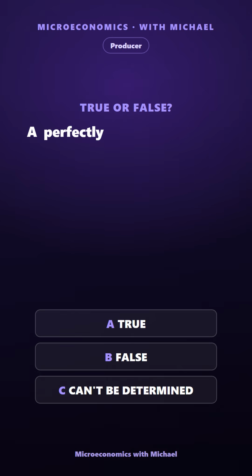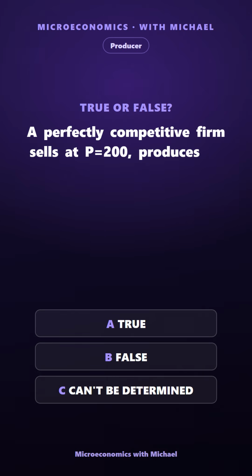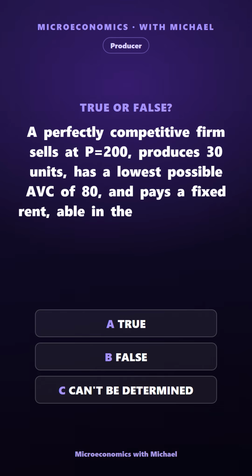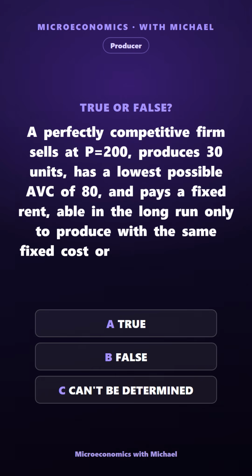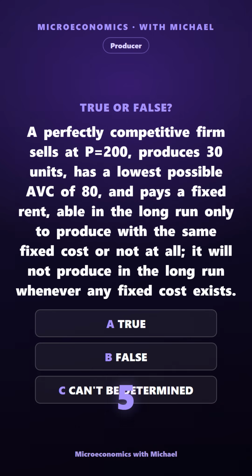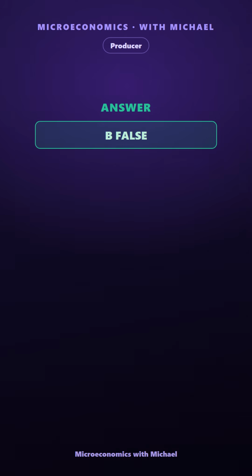A perfectly competitive firm sells at P equals 200, produces 30 units, has a lowest possible ATC of 80, and pays a fixed rent, able in the long run only to produce with the same fixed cost or not at all. It will not produce in the long run whenever any fixed cost exists. True, false, or can't be determined. The answer is false. Incorrect.